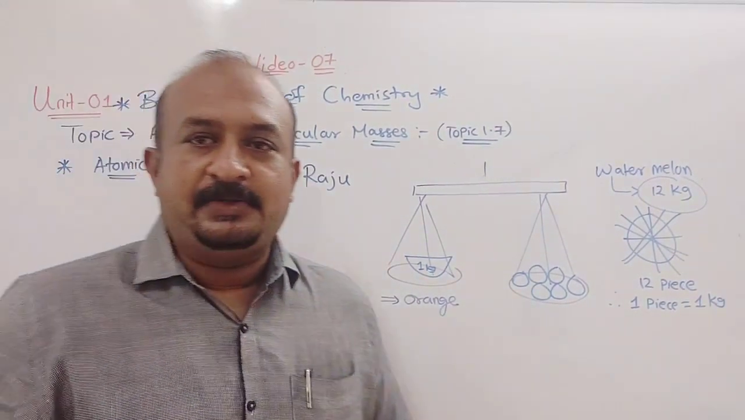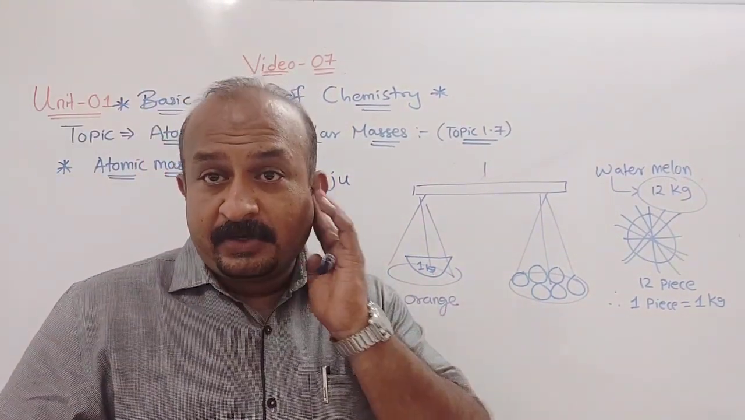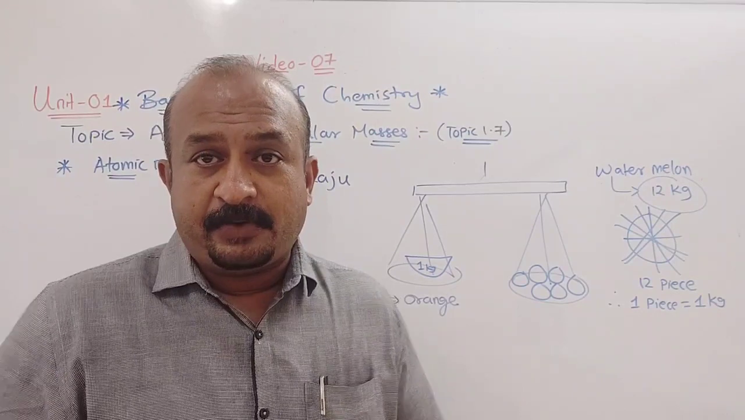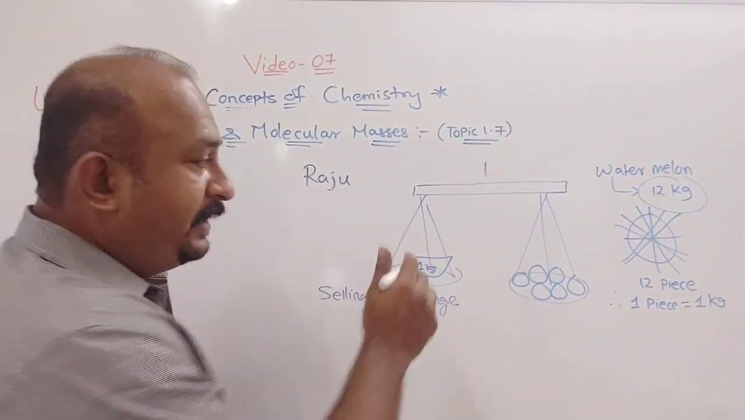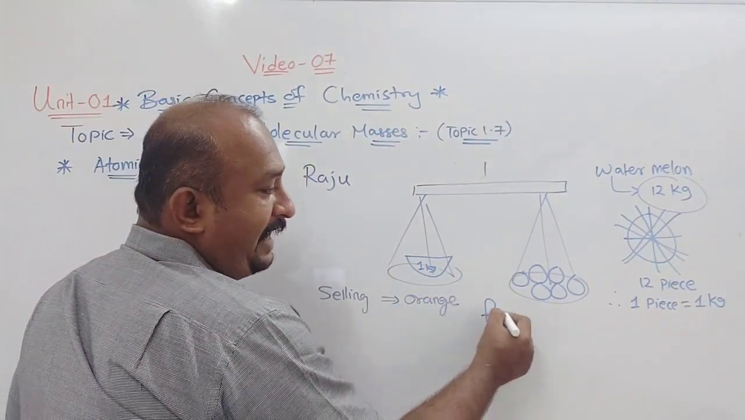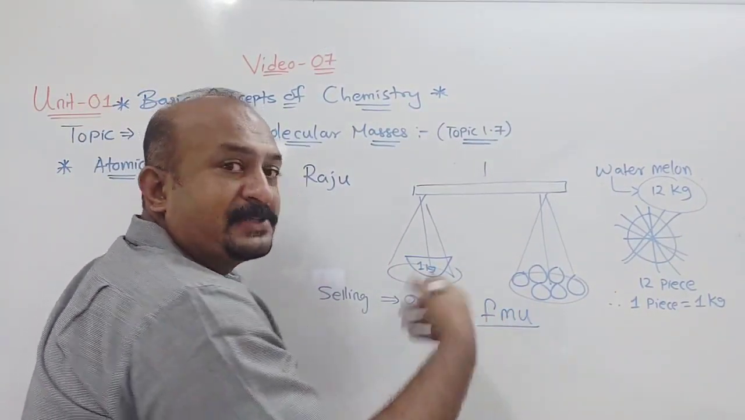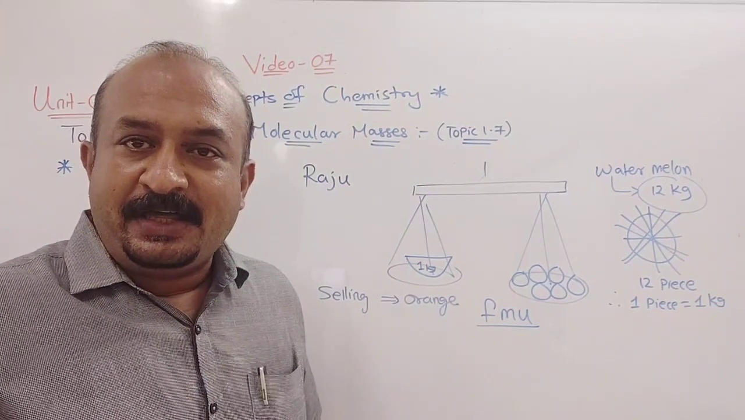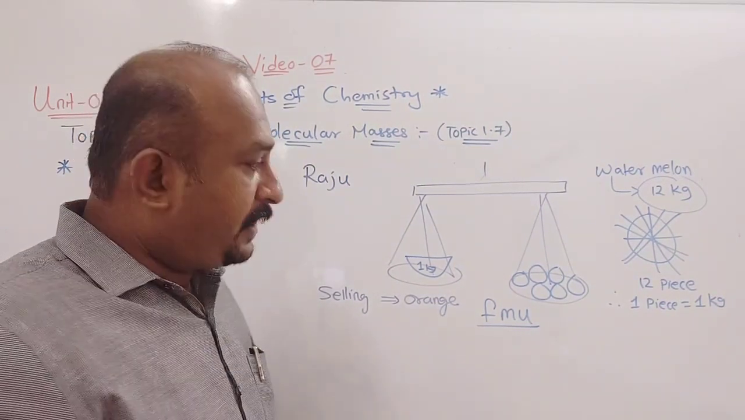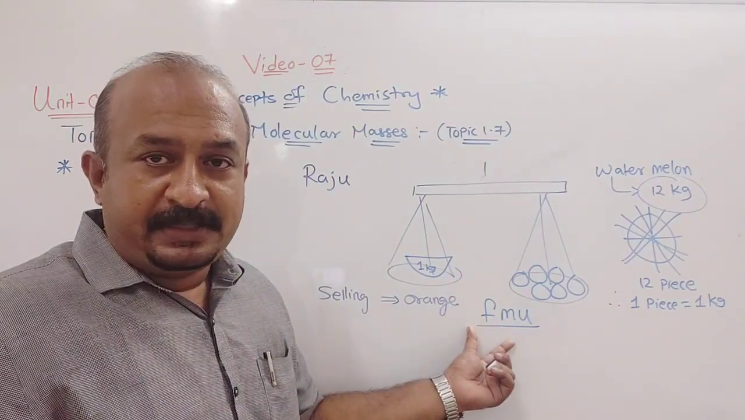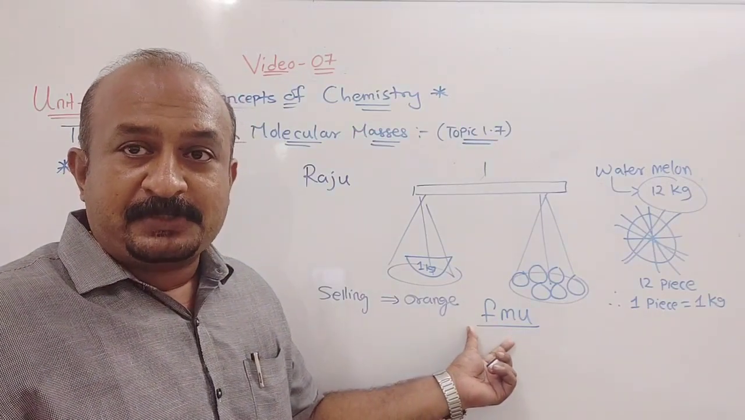Now you are also happy, Raju is also happy, right? Why? Because he sold that fruit. Now he used this fruit for selling fruit. So the unit was fruit, we call it FMU, that is fruit mass unit. This unit is called FMU, fruit mass unit. In the same way, they have made their own unit, what we call fruit mass unit.